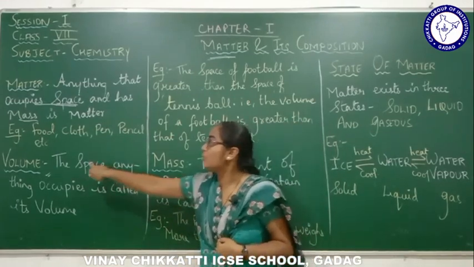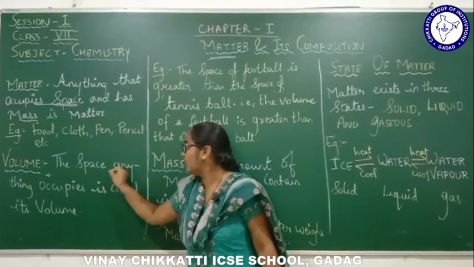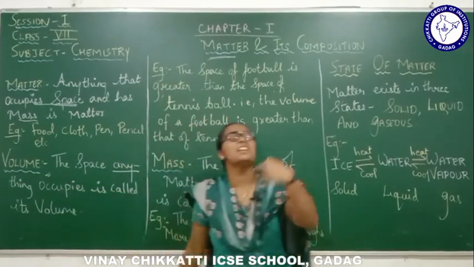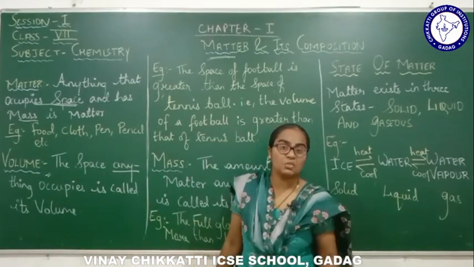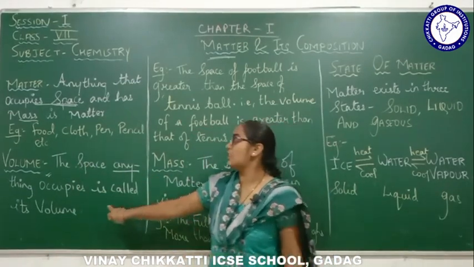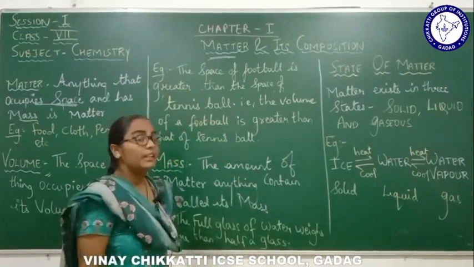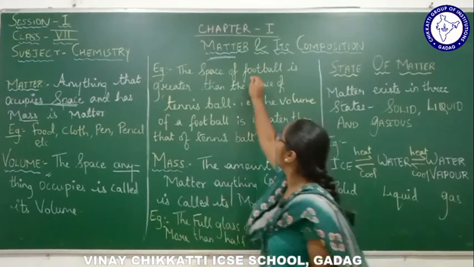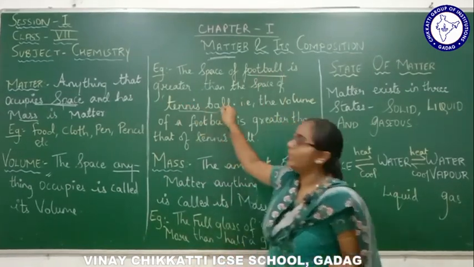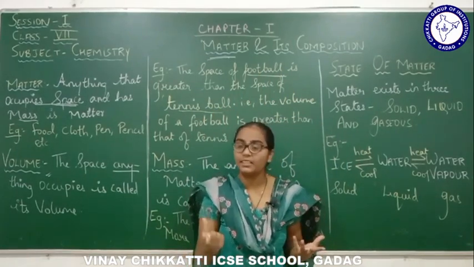Anything that occupies this space. I repeat once again, anything means any substance that occupies the space. Any substance which occupies the space is called volume, right? Let's understand this with the help of an example. If I take one football and another one, a tennis ball, two balls, which is bigger? The football is bigger than the tennis ball.